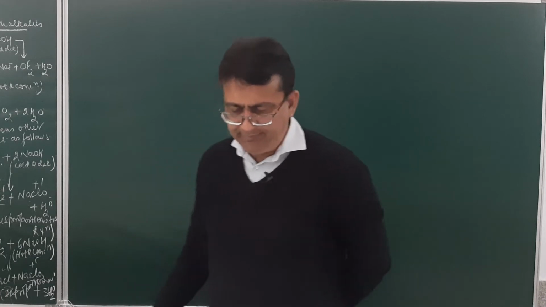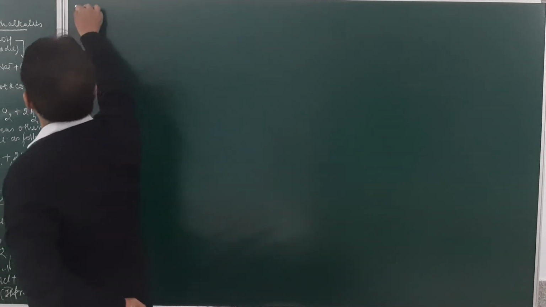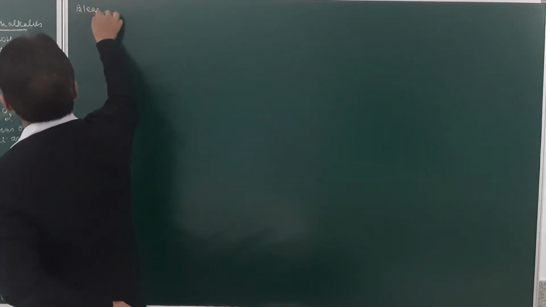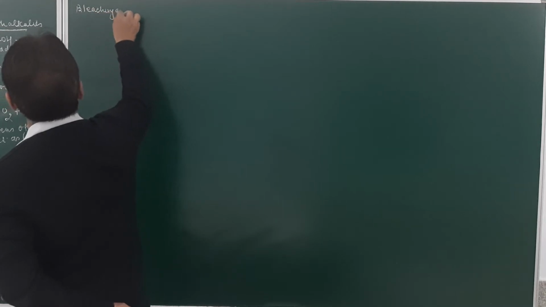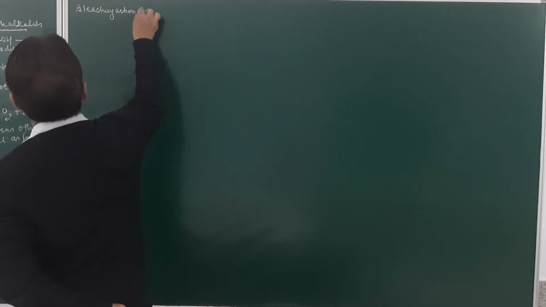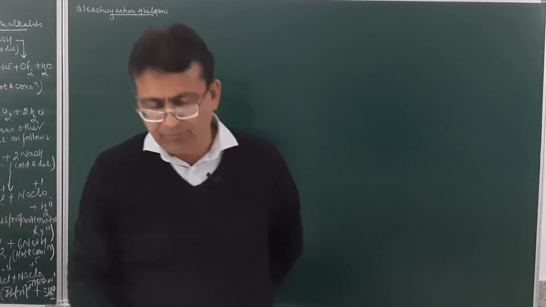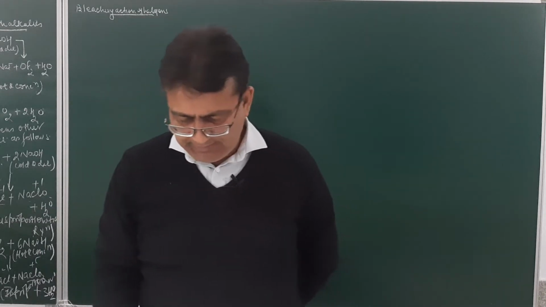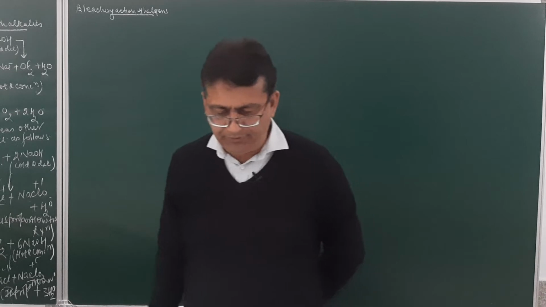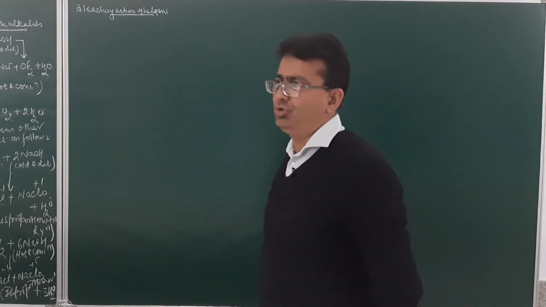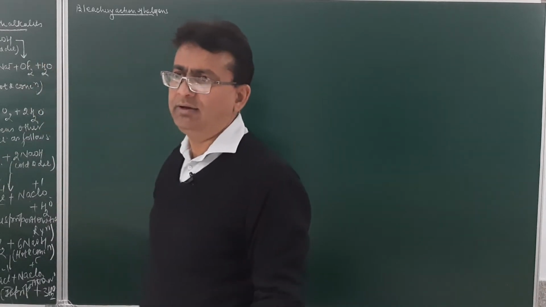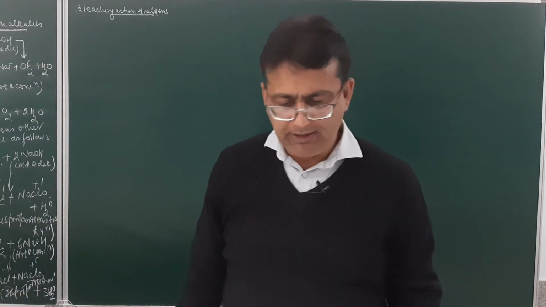Now the next property is the bleaching action of halogens. When we talk about the bleaching action of halogens, students, remember, chlorine acts as a bleaching agent in the presence of moisture and it is due to oxidation. So chlorine acts as a bleaching agent in the presence of moisture and the bleaching action is due to oxidation.